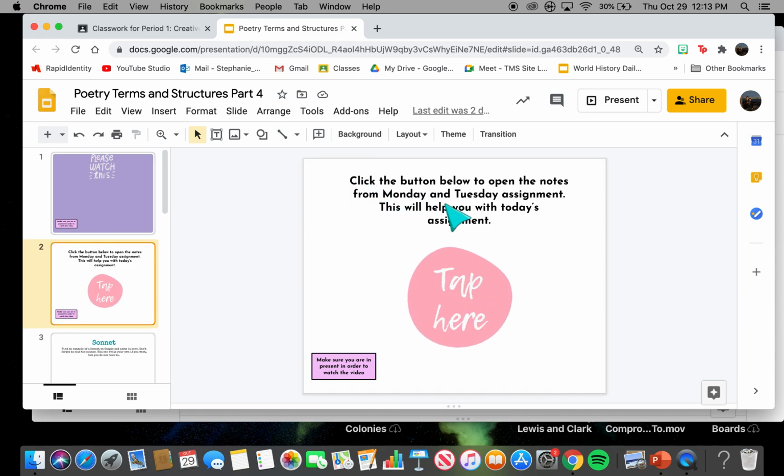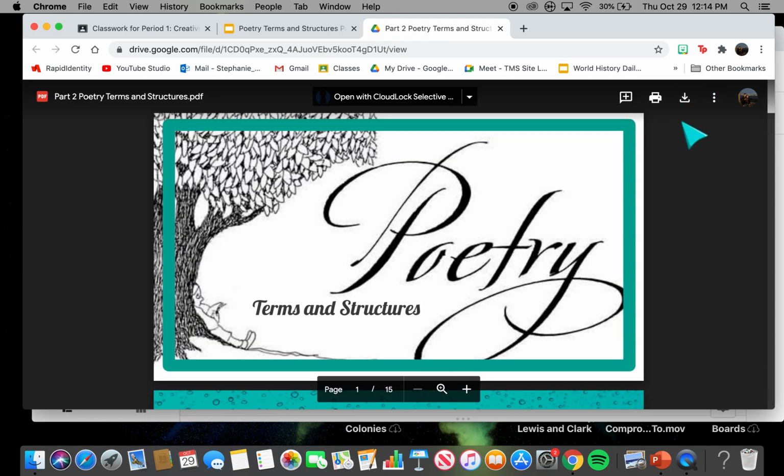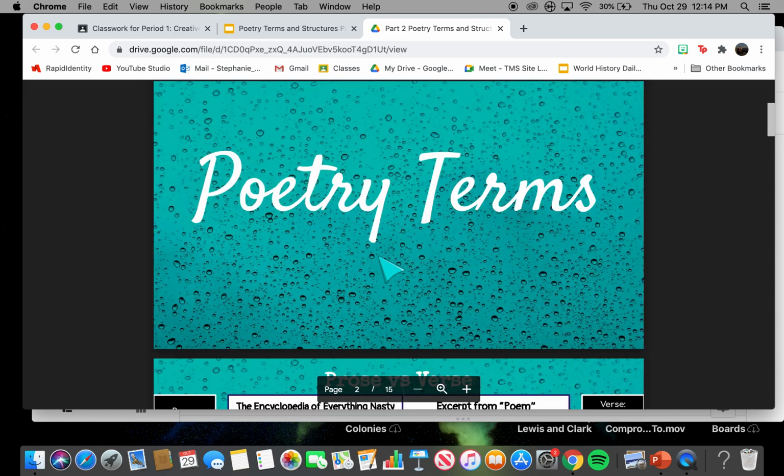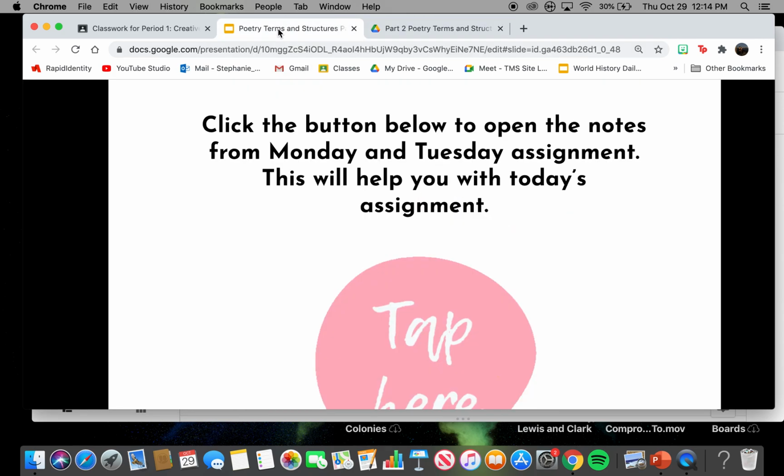So slide 2, you're just going to do what you did with the last assignment. You're going to go to present, and you're going to click tap here. Now, if it's not loading for you, what I suggest is to push this little button right here and download it to your iPad, so that way you can view it without Wi-Fi. It sometimes helps if it's not loading. So you click here, you download, and then you won't need to use Wi-Fi, so it'll have less trouble with you being able to view it.